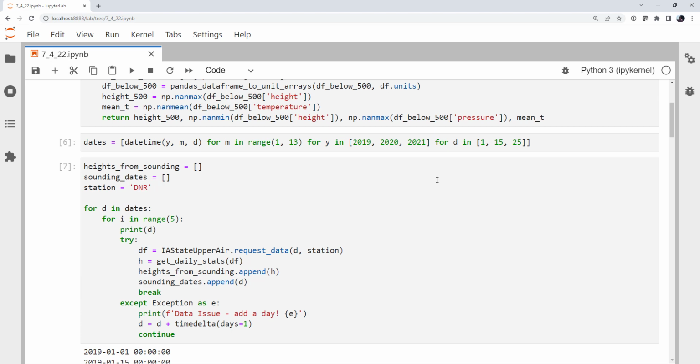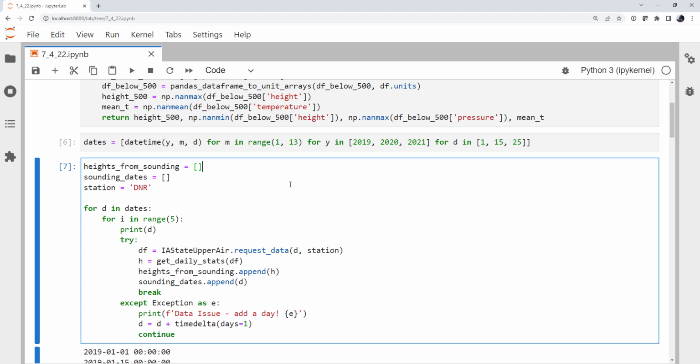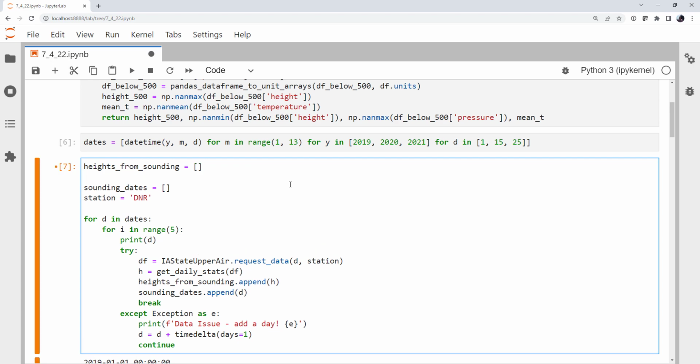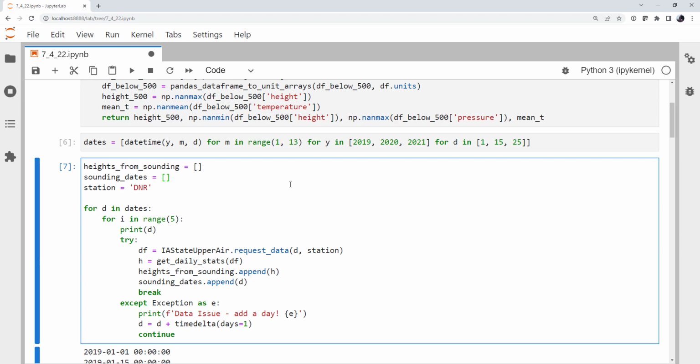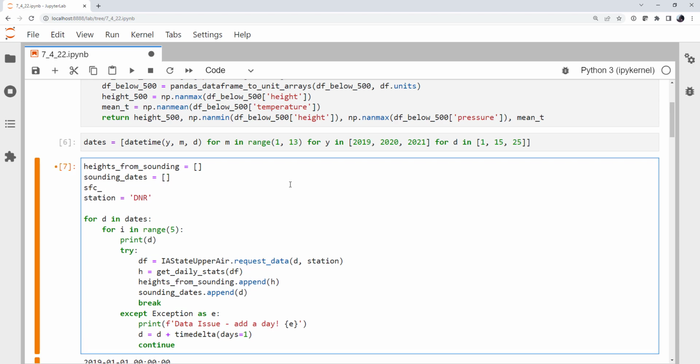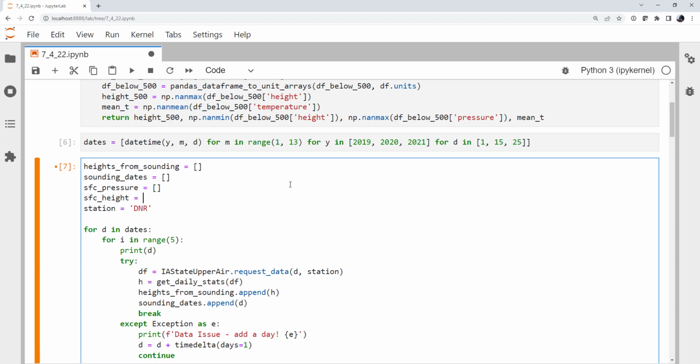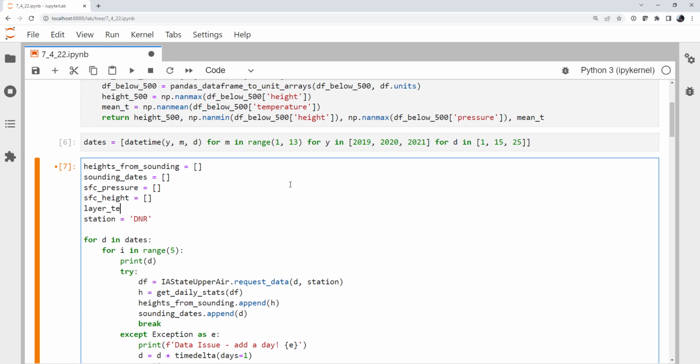All right, now that we've got our returns modified, we need to go down here and modify our code that calls that function. We've got heights from sounding and sounding dates. That's fine. We're going to keep our surface pressures, our surface heights, and our layer temperatures. And since we're returning multiple things from get daily stats, we'll call this height 500, height surface, pressure surface, and mean temperature.